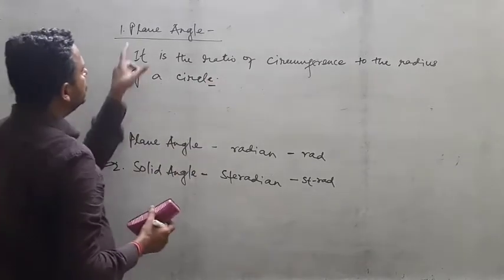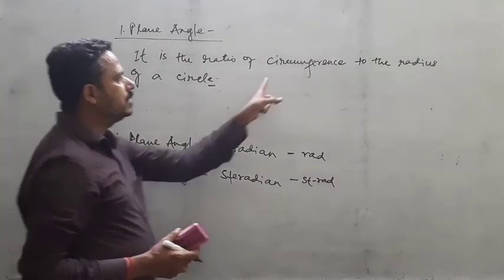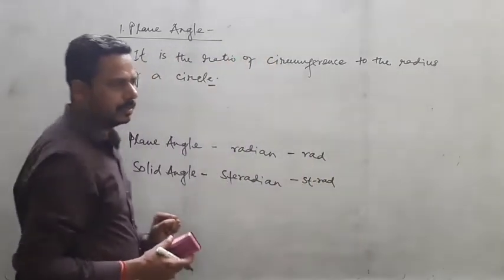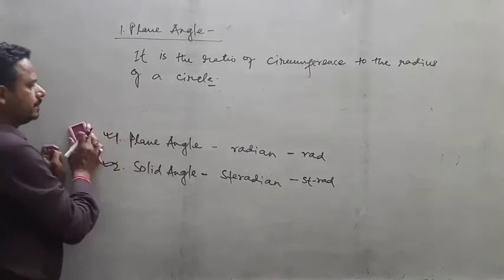So you are seeing here that plane angle is defined as the ratio of circumference to the radius of the circle. So your circle is definitely two-dimensional.